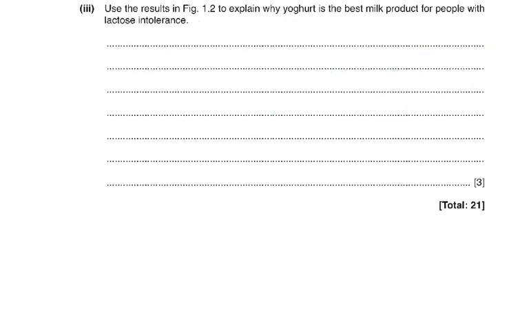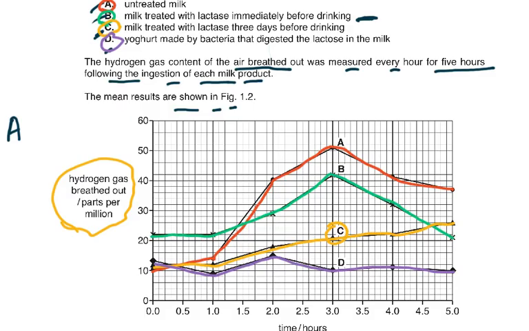Part 3, use the results in figure 1.2 to explain why yogurt is the best milk product for people with lactose intolerance. So why is yogurt such a good idea? Let's look at the graph again. Now when people had the yogurt, what happened? The concentration of hydrogen was the lowest, or you can say the amount of hydrogen was the lowest.